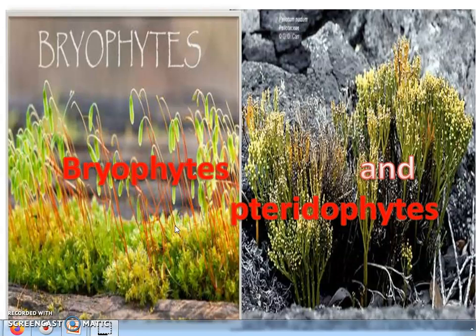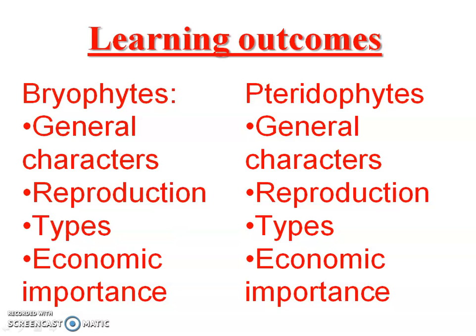We will start with the second chapter we have already started, and we have read about algae. Now in this part we will read about bryophytes and pteridophytes. The learning objectives would be bryophytes. In pteridophytes we'll learn about their general characters, their types of reproduction, then what are their various types and their